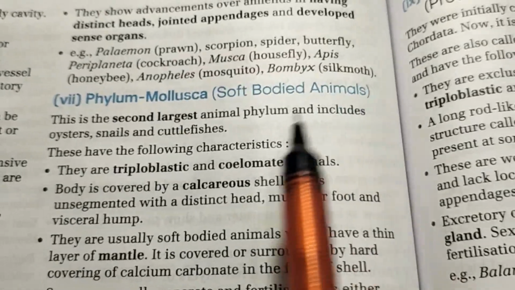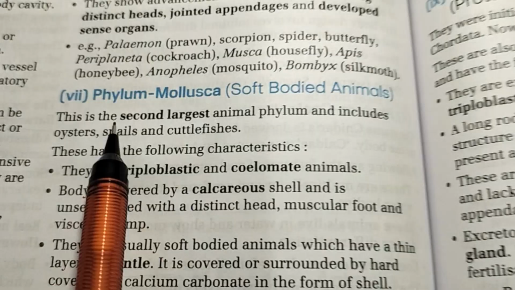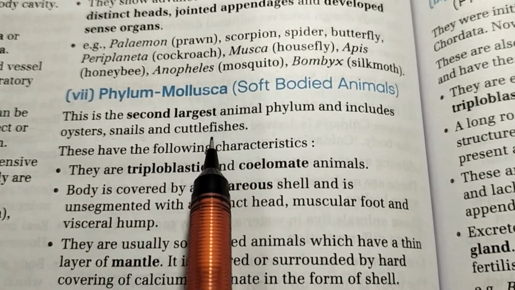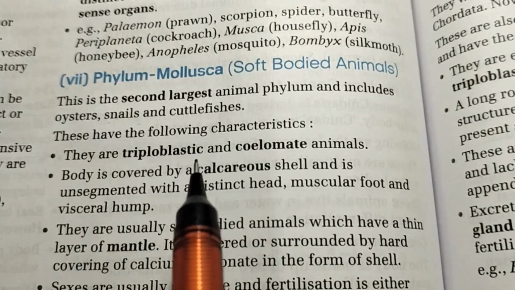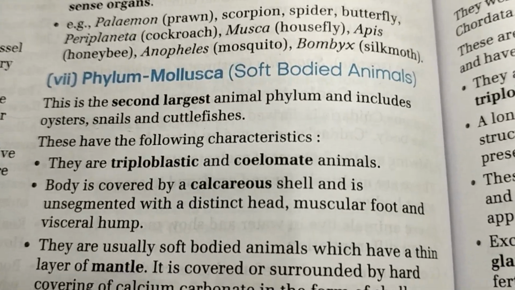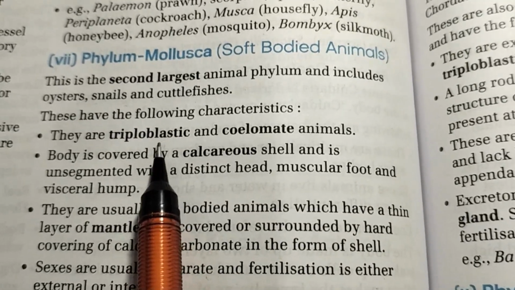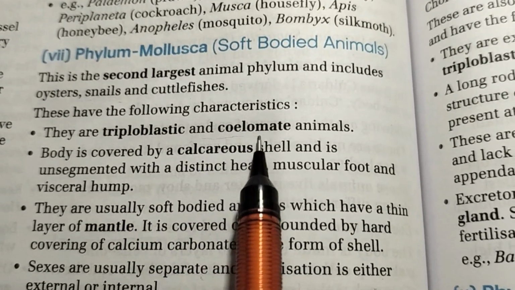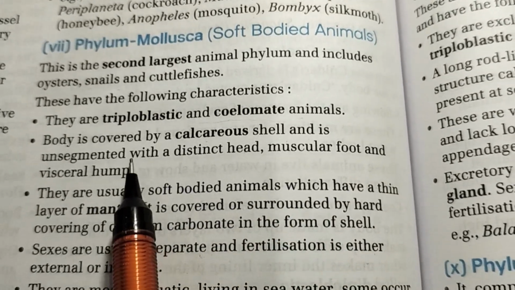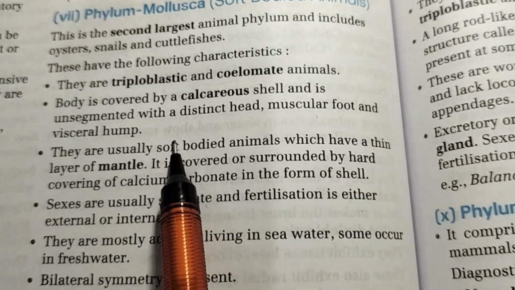So the next set is the phylum Mollusca, which is soft-bodied animals. This is the second largest animal phylum and includes oysters, snails, and cuttlefish. So previously we have studied the phylum Arthropoda, which is the largest group, and this is the phylum Mollusca, which is the second largest group, right? They are triploblastic and coelomate animals. Body is covered by a calcareous shell and is unsegmented with distinct head, muscular foot, and the visceral hump.